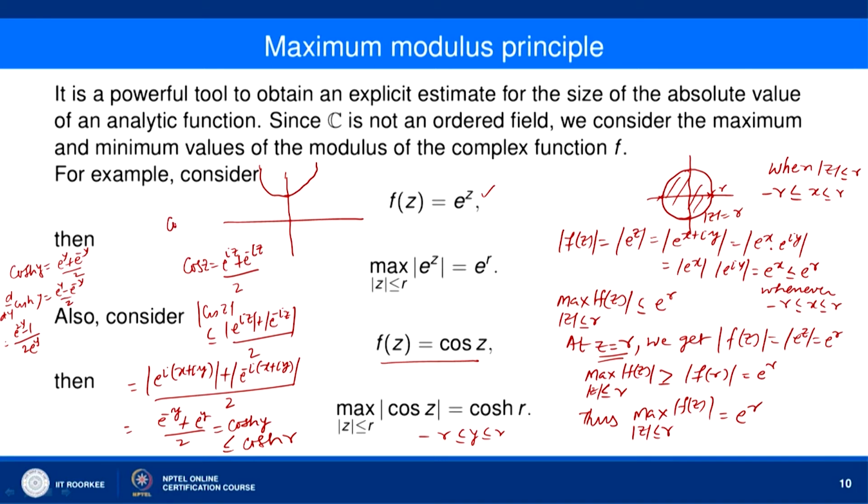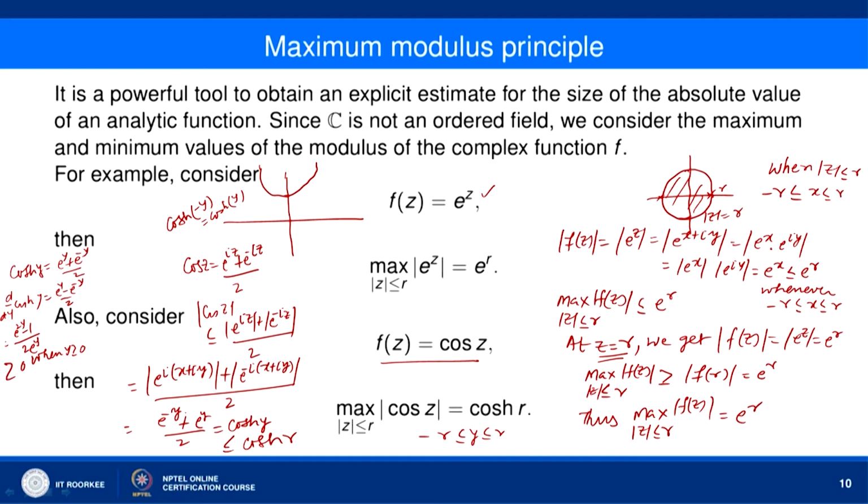Cos hyperbolic minus y is equal to cos hyperbolic y. So, when we consider cos hyperbolic y, we need to consider the positive values of y. For the negative values of y, its graph is the same, because it is symmetric. So, it takes the same values as it takes for positive values of y. So, e to the power 2y minus 1 over 2 e to the power y is always greater than or equal to 0 when y is greater than or equal to 0. Okay. So, it is an increasing function of y.